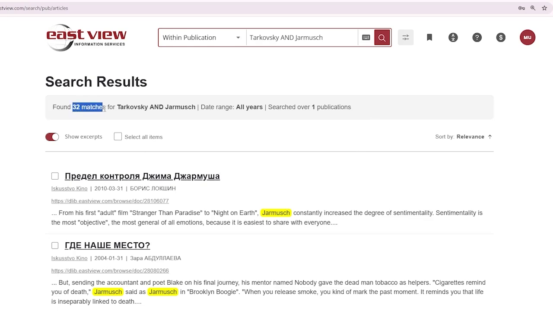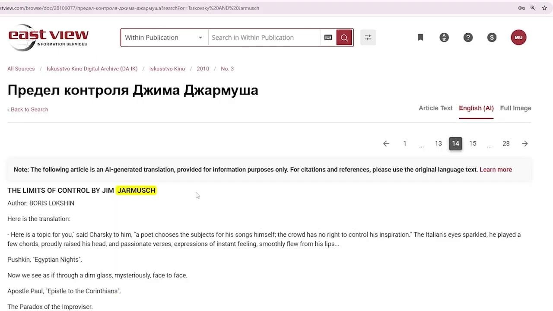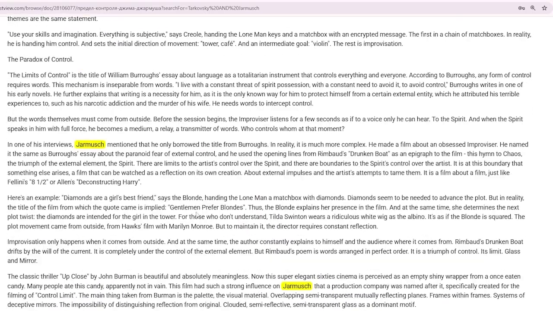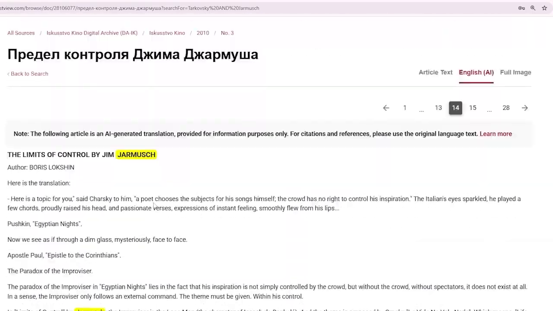We found 32 articles that mention both names. Let's click on the first result from 2010. Here's the English text of the article. You can see Jarmusch's name is highlighted, and a little further down, here's Tarkovsky. The article is by Boris Lokshin, a well-known Russian film critic.